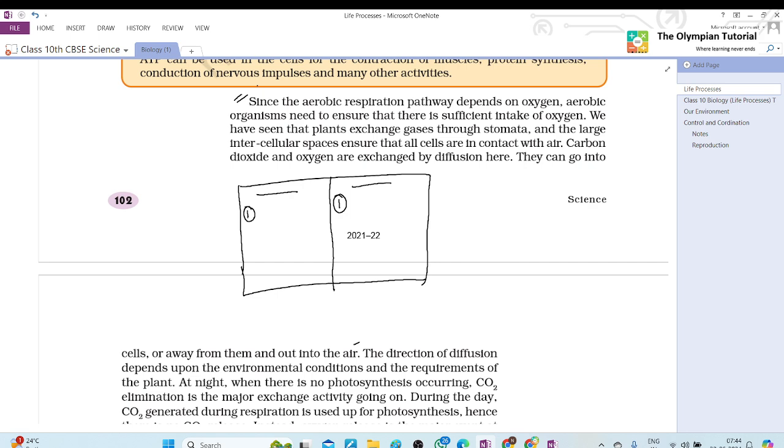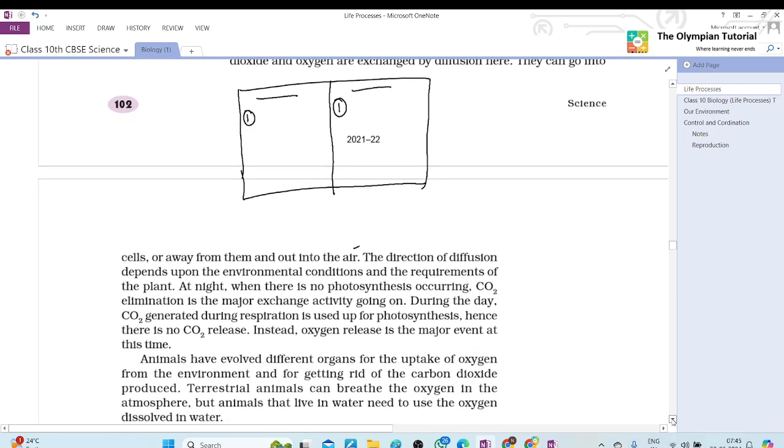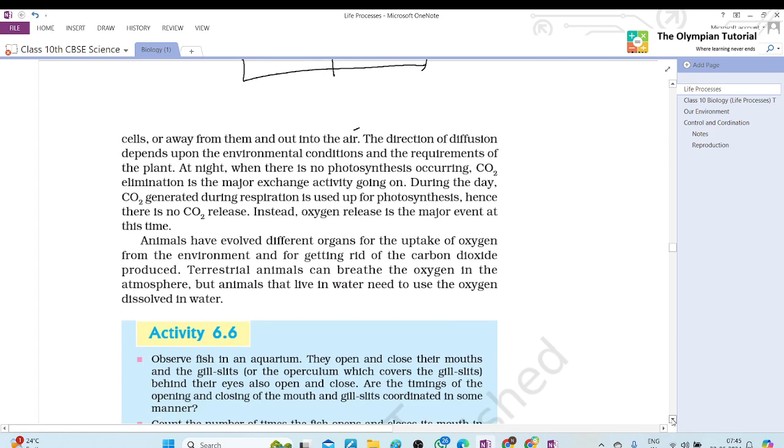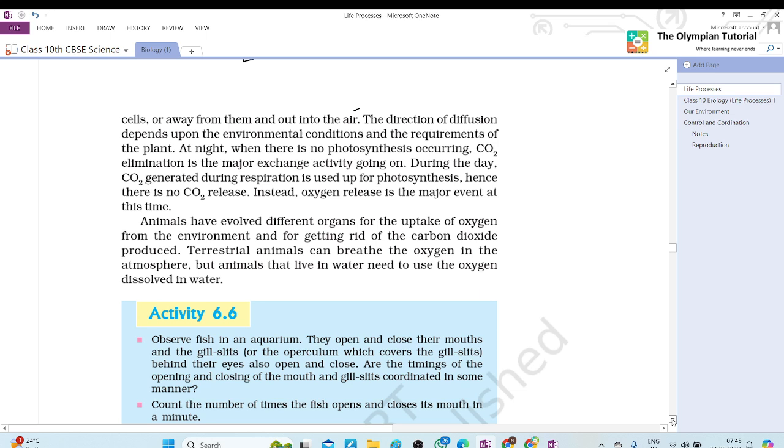Carbon dioxide and oxygen are exchanged by diffusion here. They can go into cells or away from them out into the air. The direction of diffusion depends upon the environmental conditions and the requirements of the plant. At night, when there is no photosynthesis occurring, carbon dioxide elimination is the major exchange activity going on. During the day, carbon dioxide generated during respiration is used up for photosynthesis. Hence, there is no carbon dioxide release. Instead, oxygen release is the major event at this time.